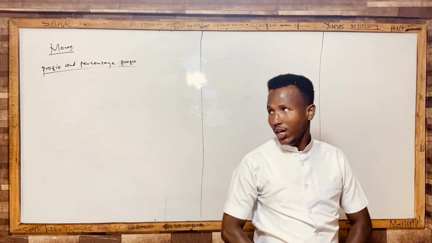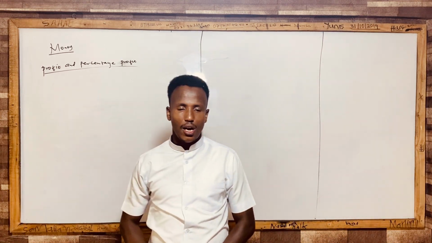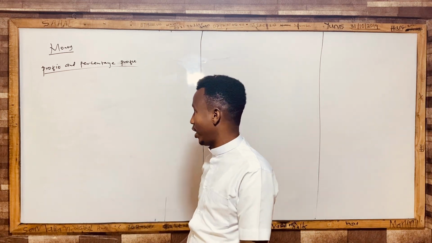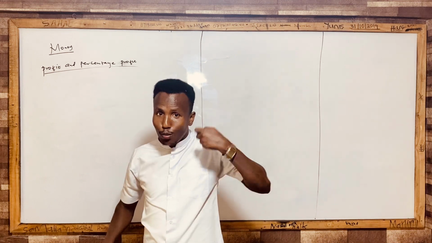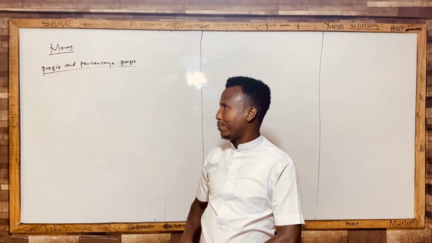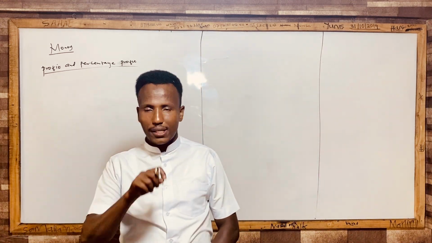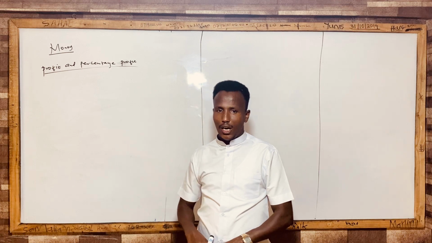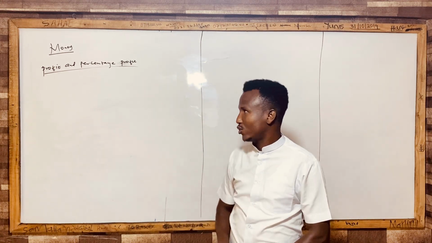So if I explain this a little bit, so that you grab the information before we tackle questions. Profit is when the selling price exceeds the buying price, okay? When the selling price is more than the buying price, then you can say that character is making a profit. And percentage profit represents, in terms of percentage, how much you are gaining when you're selling things.